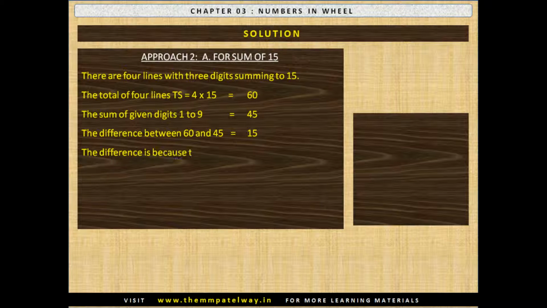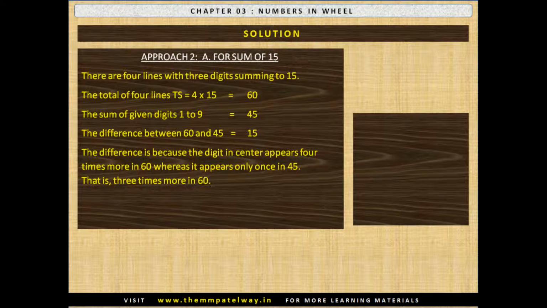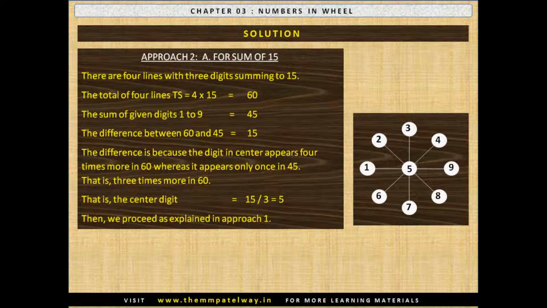Now the difference is because the digit in center appears 4 times in 60, whereas it appears only once in 45. That is 3 times more in 60. That is, the center digit will be equal to 15 divided by 3 equals 5. Once we know the center digit, we can proceed as explained in approach 1.